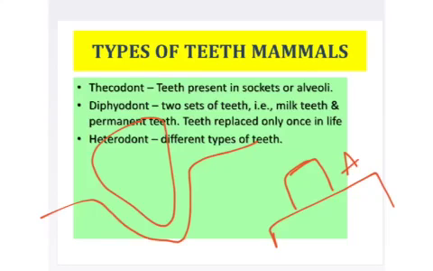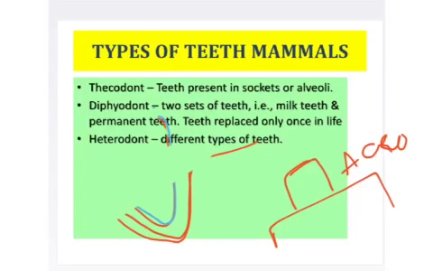We say such kind of teeth are acrodont type of teeth. But we are a little bit more developed, in that the teeth are present in the sockets of the jaw. The teeth present in the sockets, or alveoli, we say thecodont type of dentition.